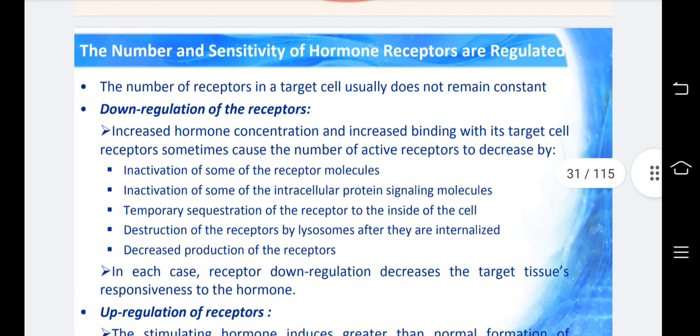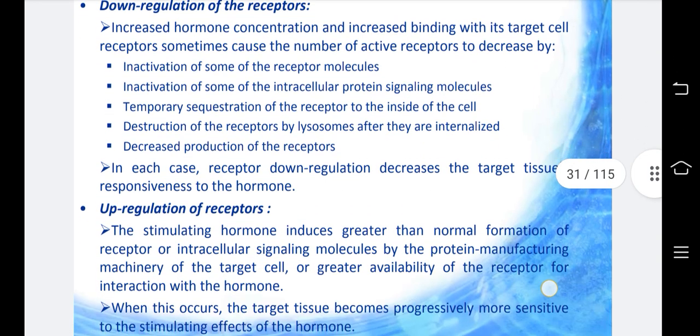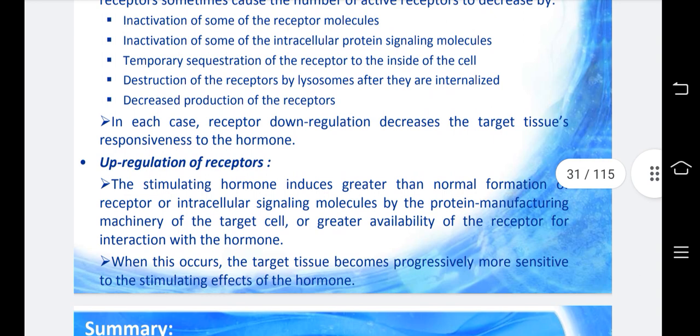The number and sensitivity of hormone receptors are regulated. The number of receptors in the target cell usually does not remain constant. Down-regulation of receptors: increased hormone concentration and increased binding with its target cell receptors sometimes cause the number of active receptors to decrease. This happens by inactivation of some of the receptor molecules, inactivation of some of the intracellular protein signaling molecules, temporary sequestration of the receptor to the inside of the cell, destruction of the receptor by lysosomes after they are internalized, or decreased production of the receptors. In each case, receptor down-regulation decreases the target tissue's responsiveness to the hormone.